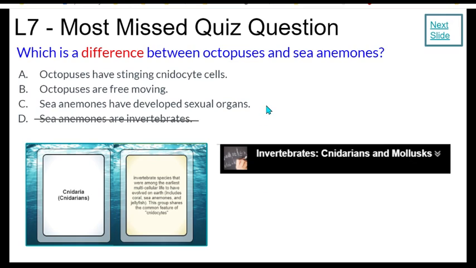Well, A says octopuses have stinging cnidocyte cells. That's not correct. We can't select it as a difference. Sea anemones are the ones that have the cnidocyte cells. So this cannot be a difference. We're going to scratch A. So we're eliminating ones that cannot be correct answers.